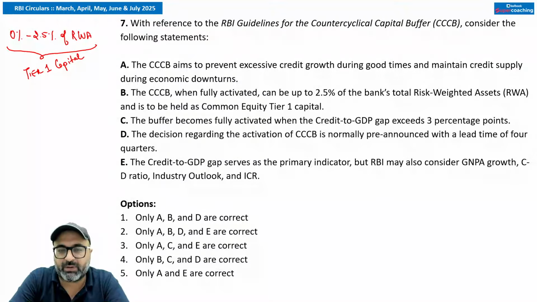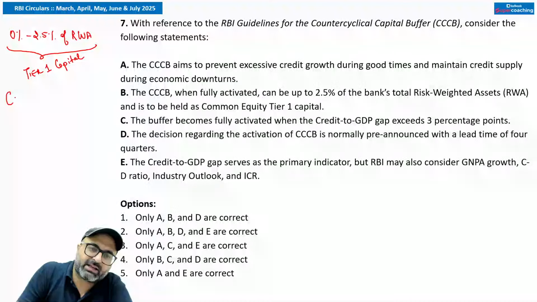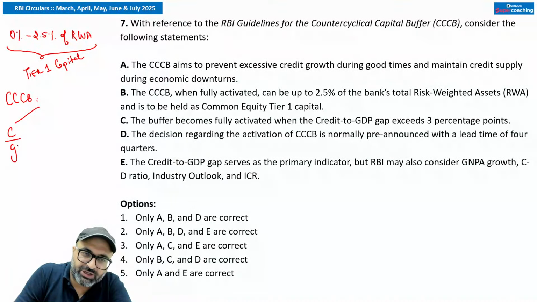Remember that if RBI is revising the counter cyclical capital buffer, then RBI gives 4 quarters, that is 1 year time period, which we call the lead time between the announcement and implementation. So how do we decide whether this counter cyclical capital buffer needs to be maintained or not? Sir, it is decided on the basis of the primary factor, the credit to GDP gap ratio. This is the primary factor.